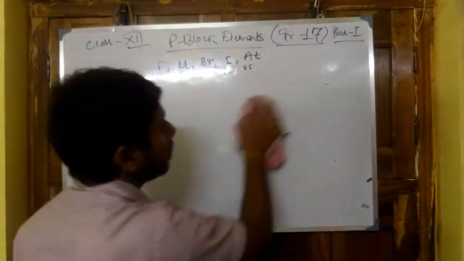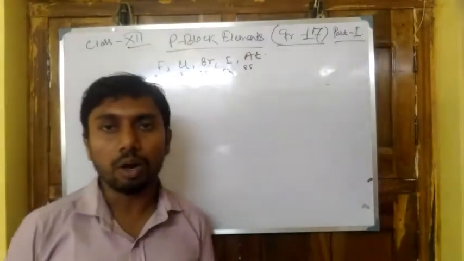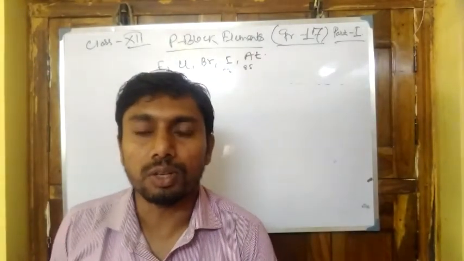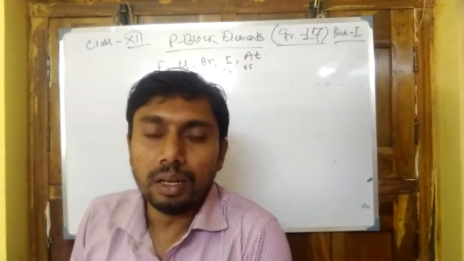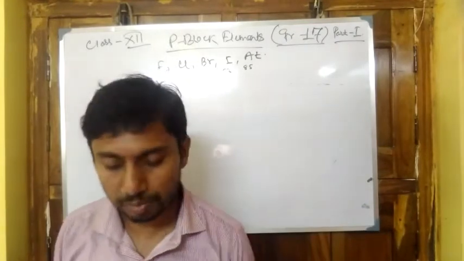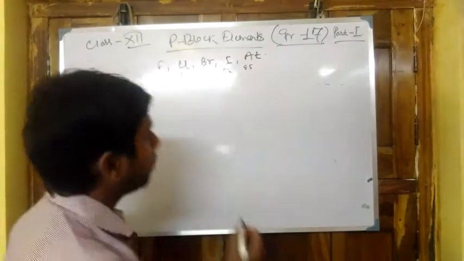Because group 17 elements are only one electron short of octet fulfillment. If one electron is attracted, then it will attain the nearest noble gas configuration, and for this reason high electronegativity is observed in group 17 elements.